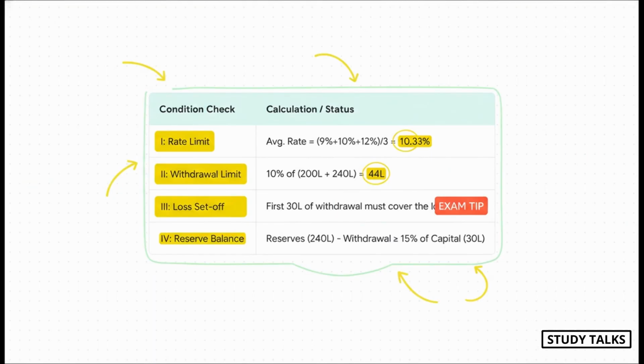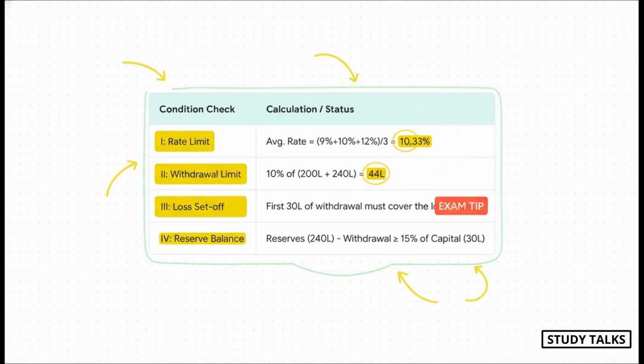So let's see how this works with the Capricorn Industries example. First, we check the rate limit. We average the last 3 years' rates, 9, 10, and 12%, and get 10.33%. That's our ceiling. Second, the withdrawal limit. We take 10% of the paid-up capital and free reserves combined, which is 10% of 440 lakhs, giving us 44 lakhs. That's the maximum cash we can take out.